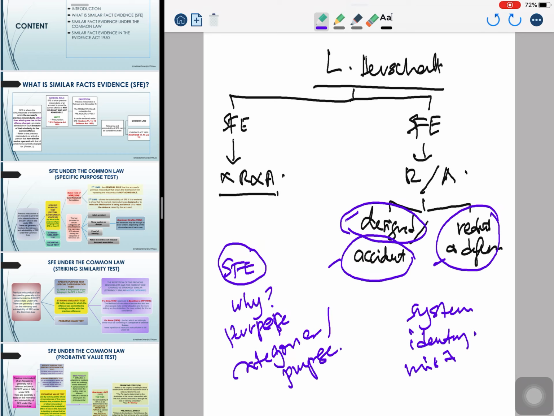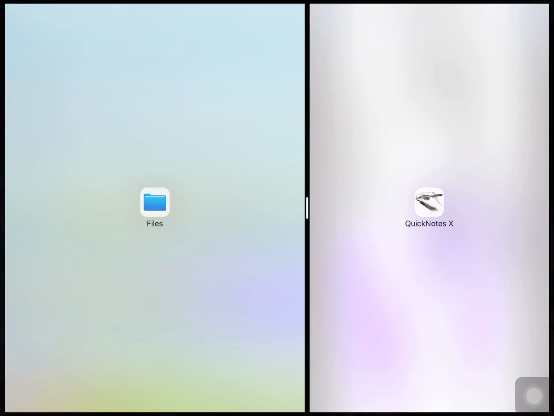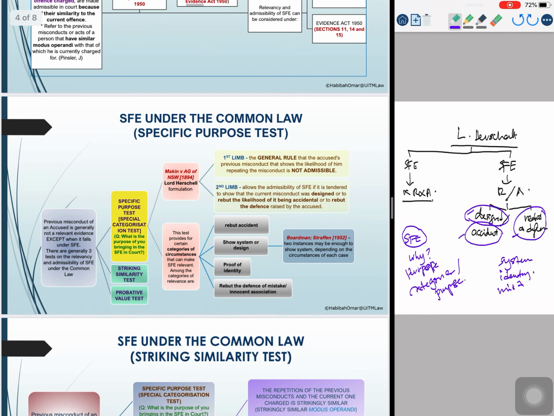unnatural or vicious propensity. Now, what Lord Herschel did in the special categorization test, and eventually after that, is to develop series of purposes to allow for similar facts evidence. That is why when you look into the test of special categorization test or the specific purpose test, you will have to ask the question, why are you tendering the similar facts evidence?